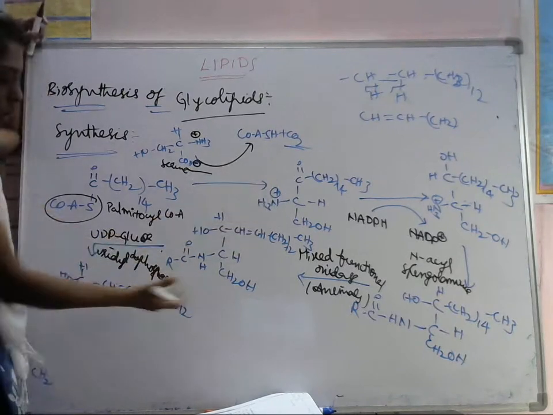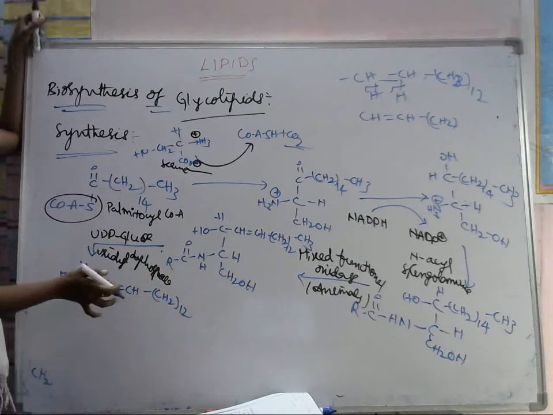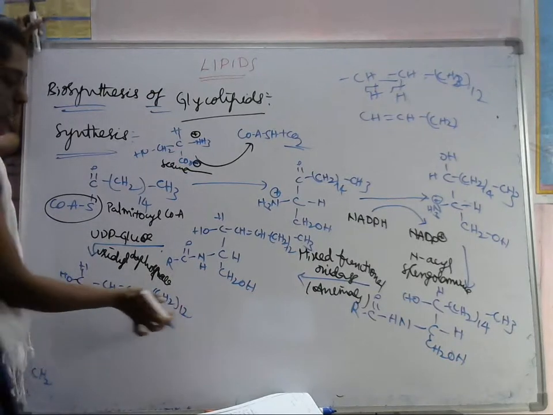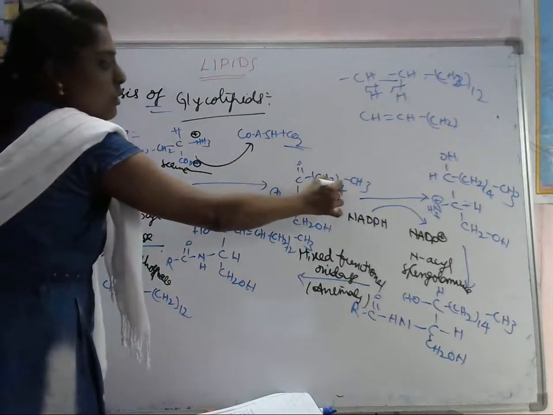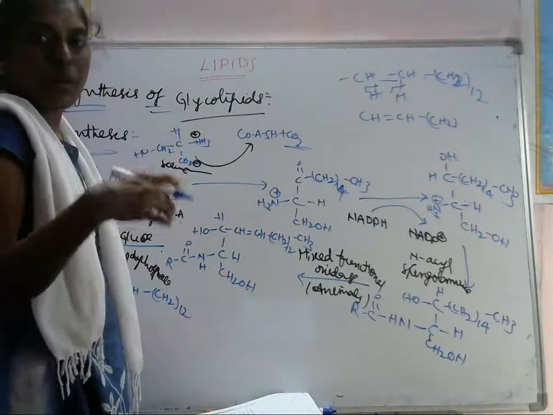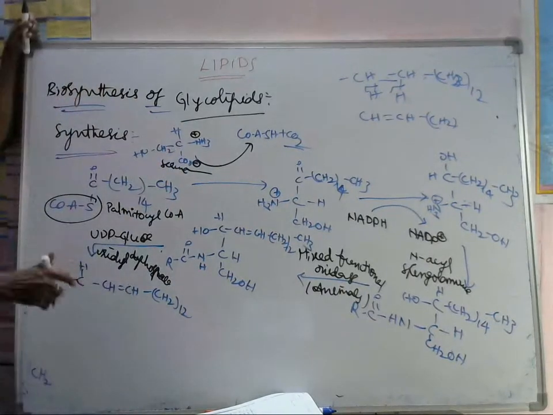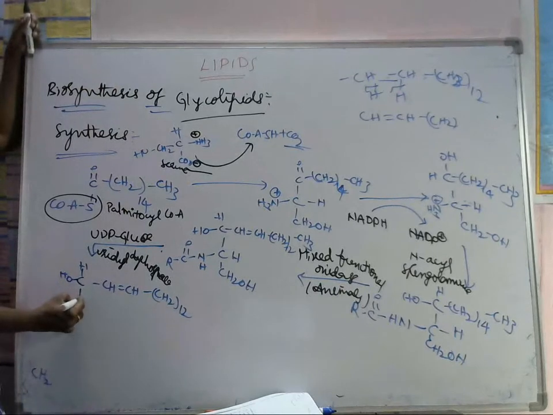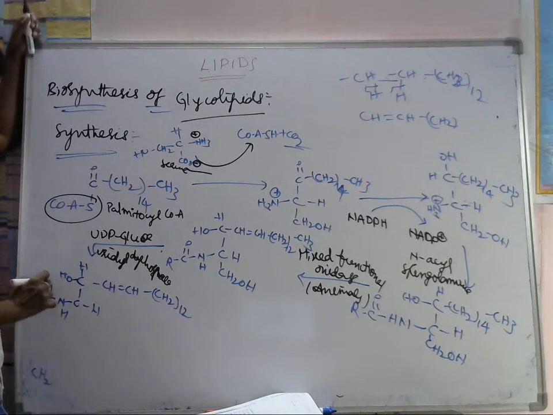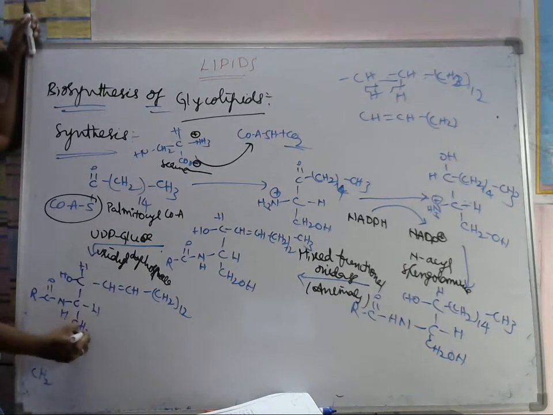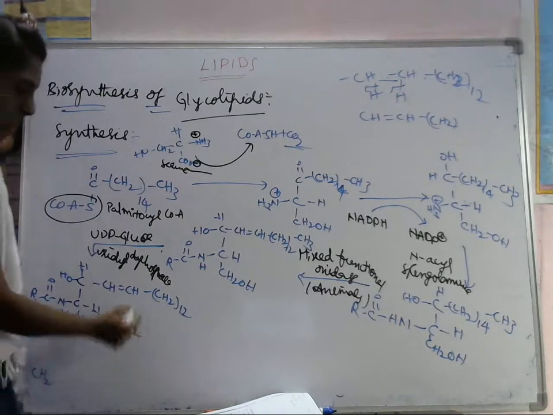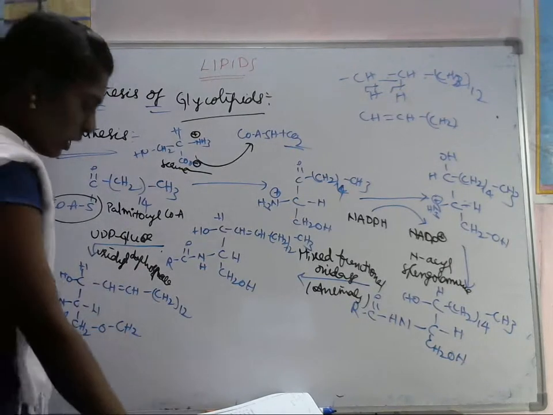Actually 14 are there, but since there is an unsaturation, we write 12. Two methylene groups are converted into CH groups by removing hydrogen. Next here we have CH, and here NHC double bond O R. Next, the group CH2 O CH2. We are adding glucose here.